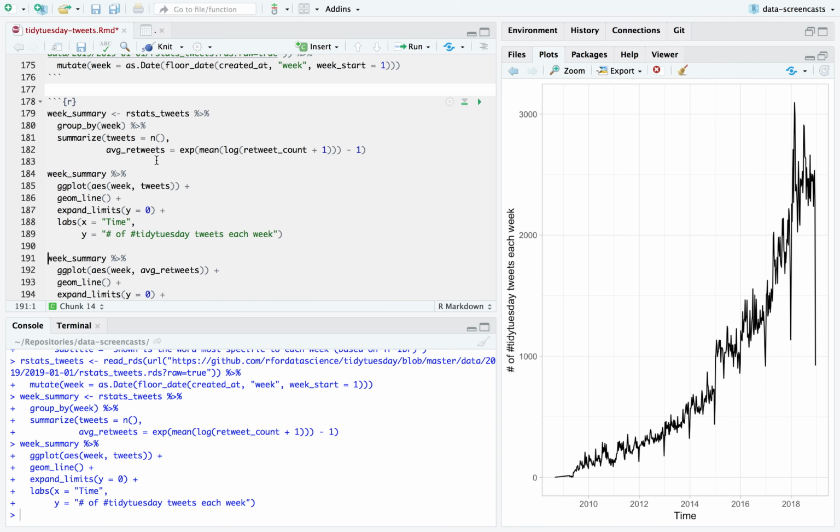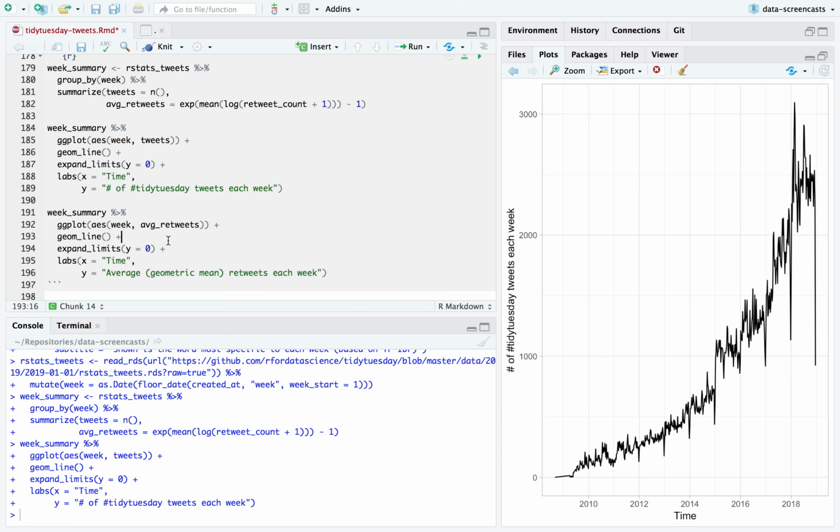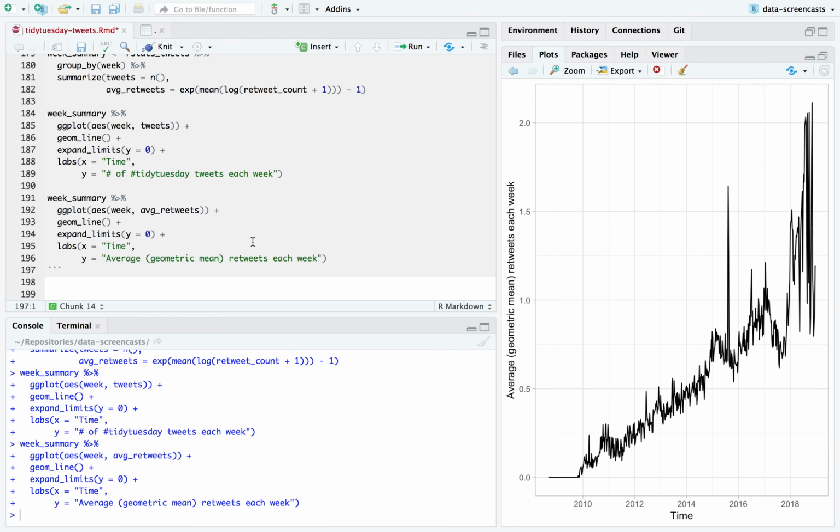Oh, wow, it's all-time rstats. That's brilliant. I'm pretty sure this is all-time rstats. Huge increase in our tweets. How about average retweets over time? Also has generally been increasing. And we actually see this was a great year for rstats tweets.